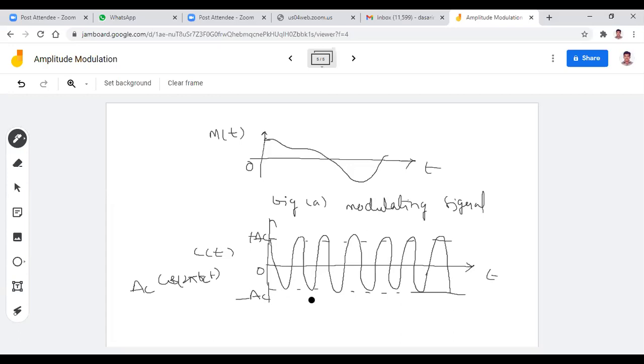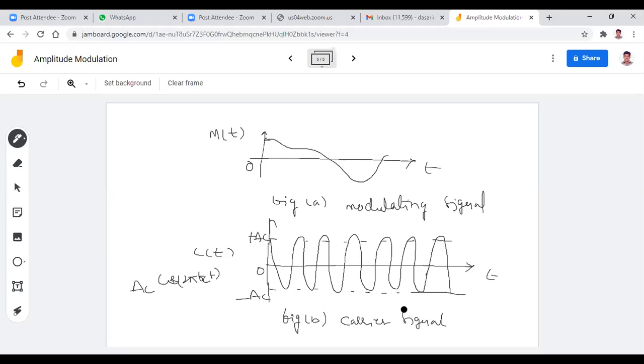And I already told you that you have to show the difference between the message signal and the carrier signal. How can you show the difference between these two? Yes, please respond. Already explained that. How can you show the difference between the carrier and message signal? Simply by taking less time period and more time period, right? Is it true or not? The message signal is always a low frequency signal and the carrier signal is a high frequency signal.